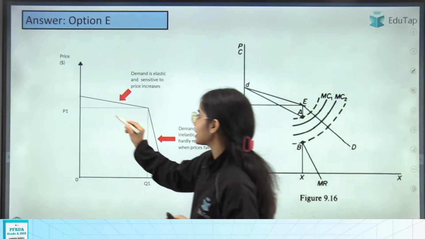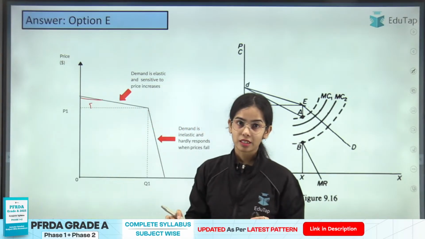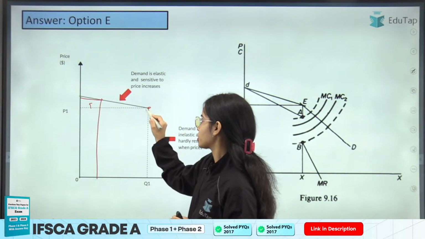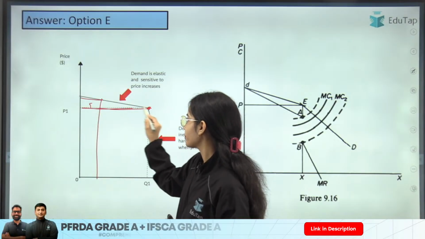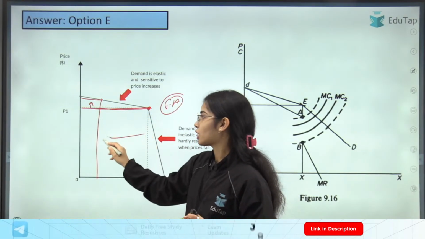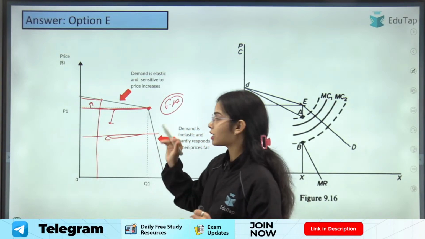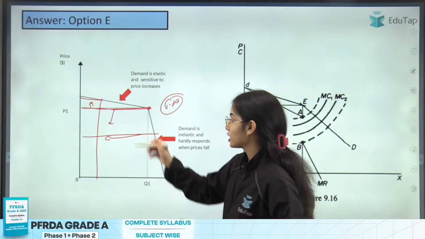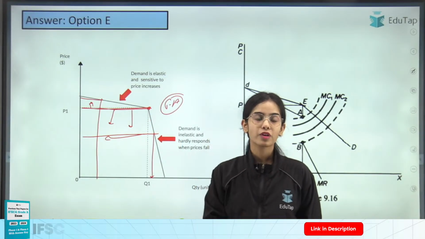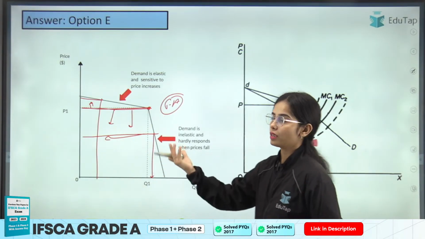So first of all, remember that if a firm is increasing its price, the other firms will not increase their price. So if a firm is increasing its price, it will lose a lot of its demand. So here is the price. If firm A increases its price, it will lose a lot of its demand. Now if firm A is decreasing its price, the other firms will also decrease their price, and so if all the firms are decreasing their price simultaneously, the demand will not increase for anyone particularly.